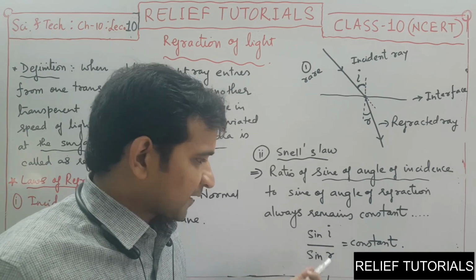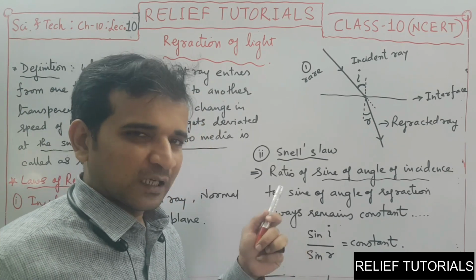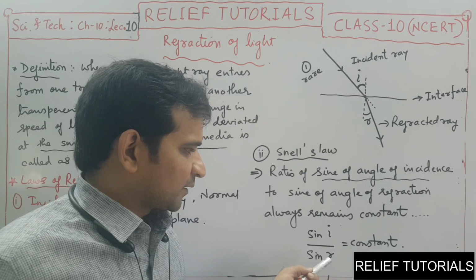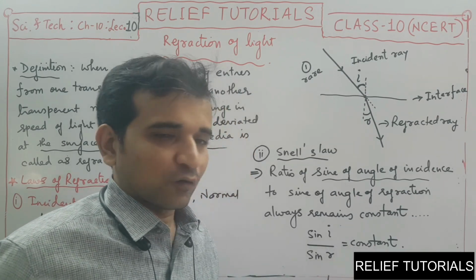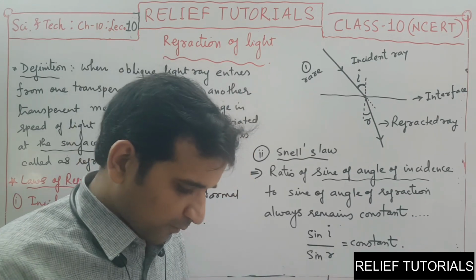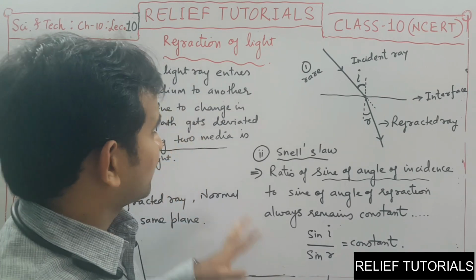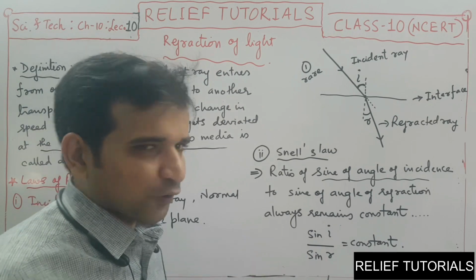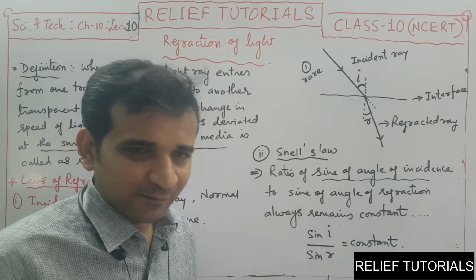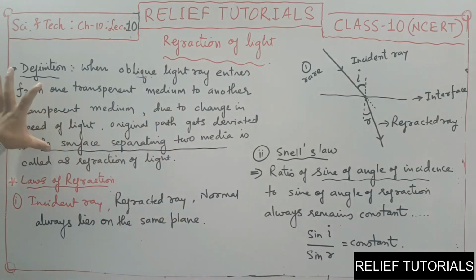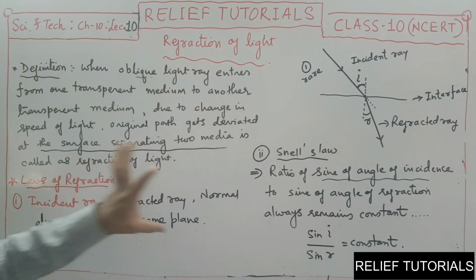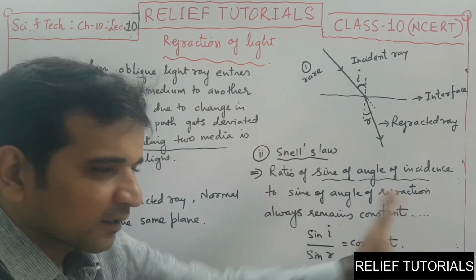As I said, the law is still incomplete. We have to derive the value of this constant. What is this constant for? But it's a long topic, so it will not be covered in this lecture. So that is all for today. The only things we have seen in this lecture are the definition of refraction and two laws, but the second law is still continuing.